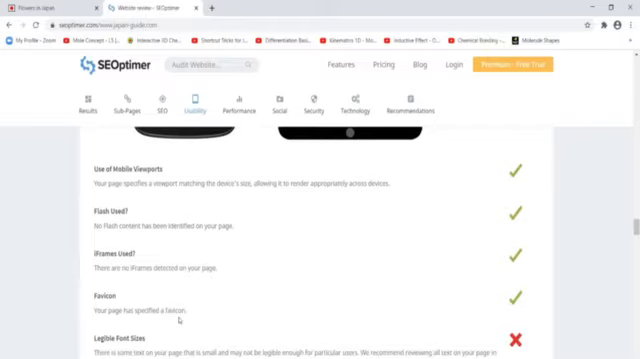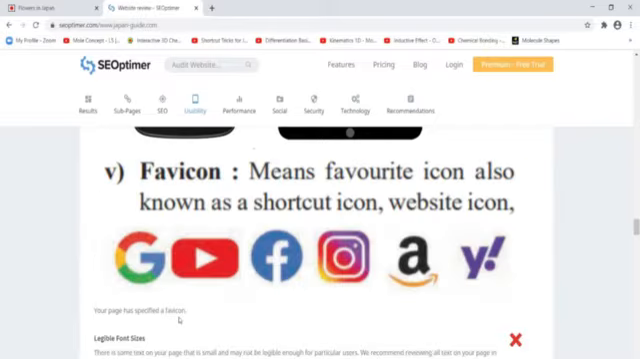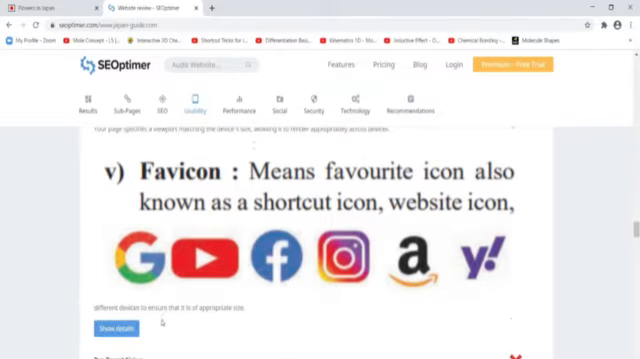Then favicon, that is the favorite icons, that is backlinking to favorite icons. For example, if there is any social media link or any other link to your website, then the favorite icons, that is the small icons of those websites, can be given. And here it is correct. So the favicon icons are there. So it is very good.